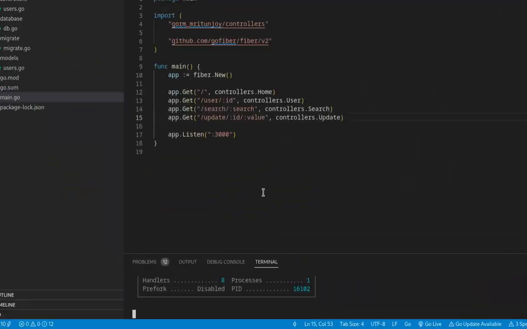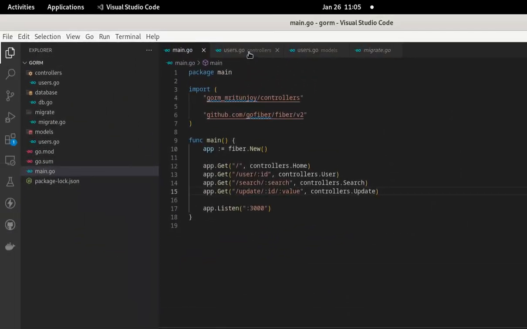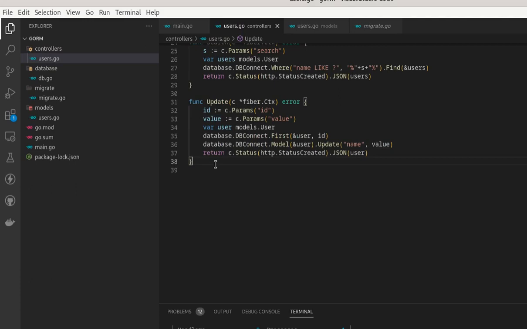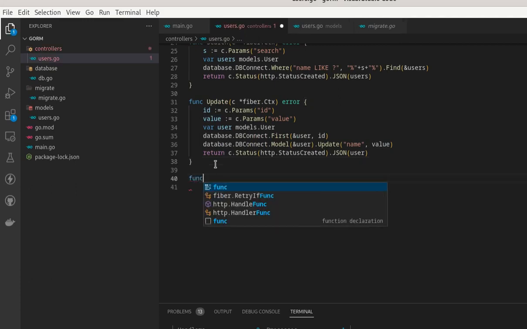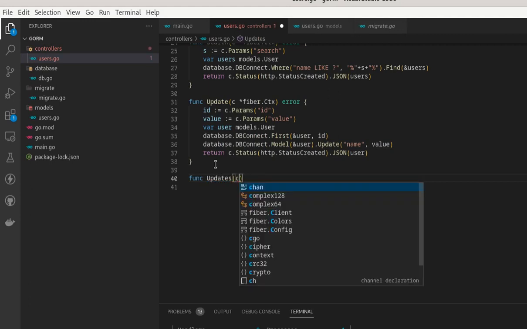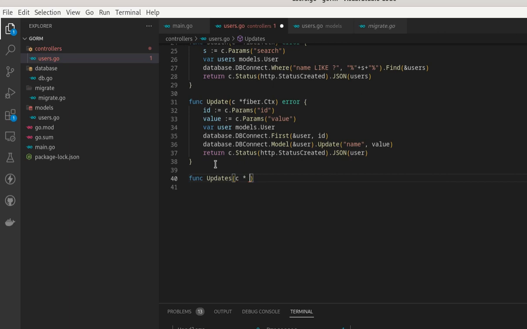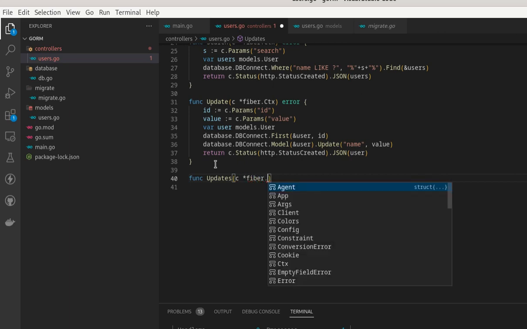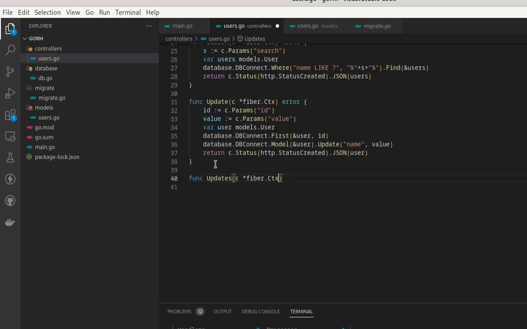It's almost similar. Let us build a new function here. Func, it will be Updates, with an s at the end, and c *fiber.Ctx error, and we need to do the same thing.